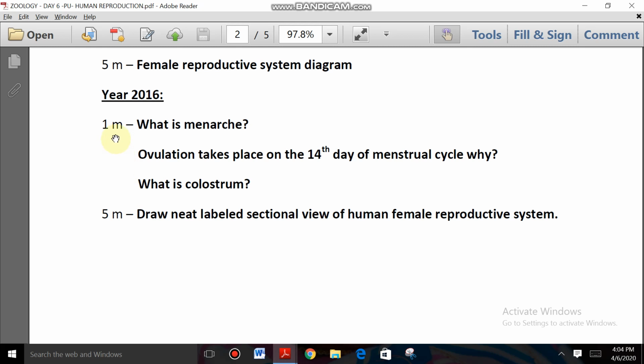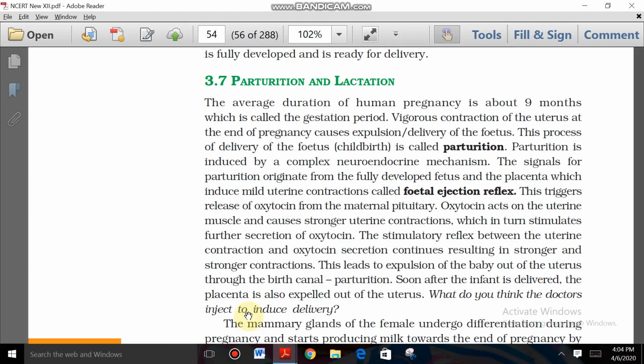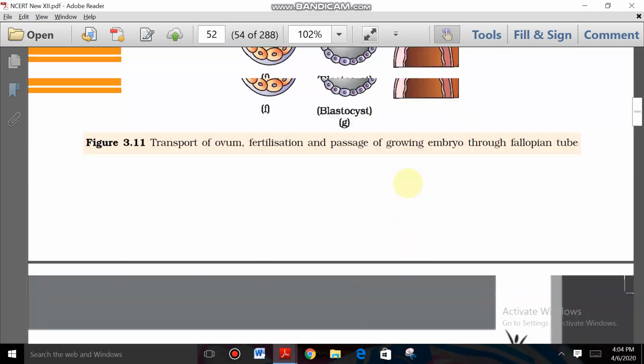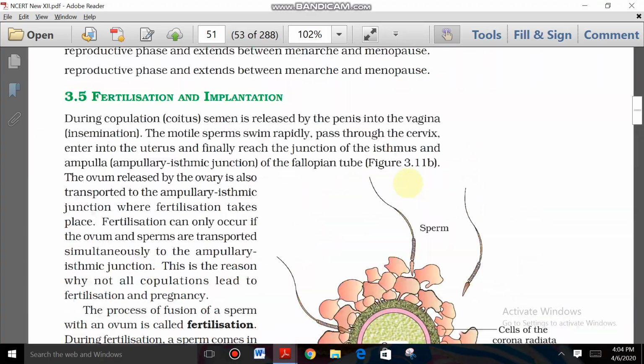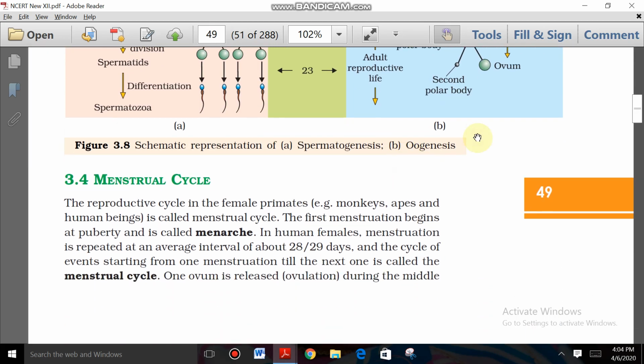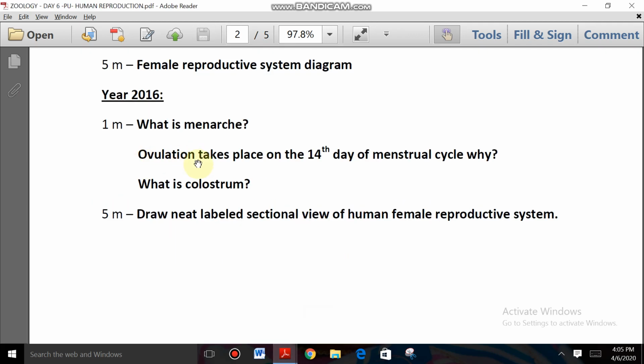So 1 mark question. First one, what is menarche? Remembered or not? Menarche, the first menstruation, is called menarche at the time of puberty. So shall we go to menstrual cycle? Right here, the first menstruation begins at puberty and is called menarche. In the process of reproductive events, the first menstruation that begins at puberty is called menarche, right?